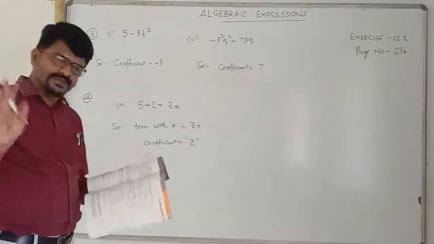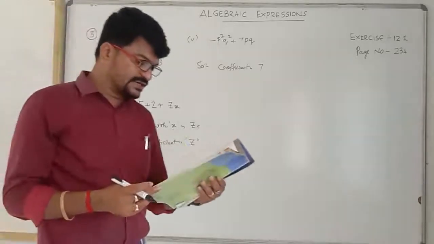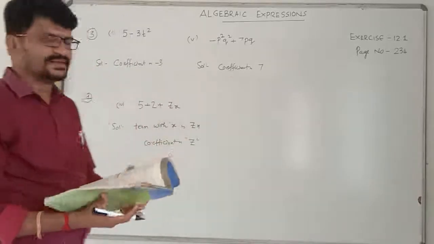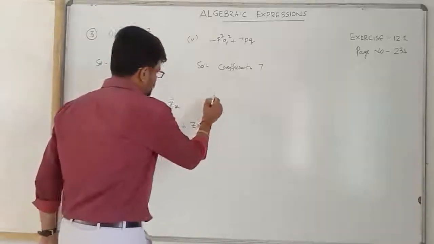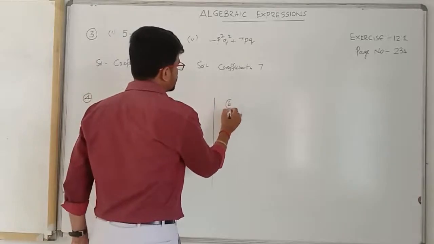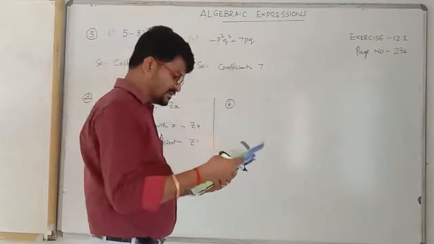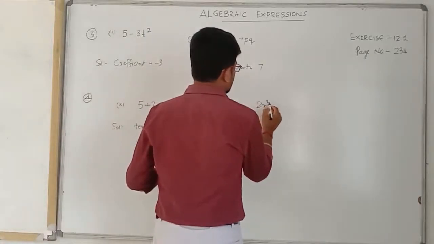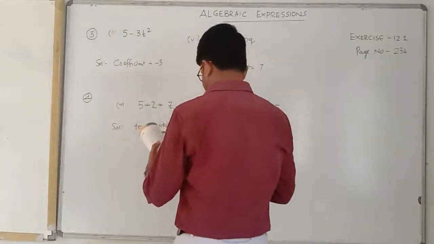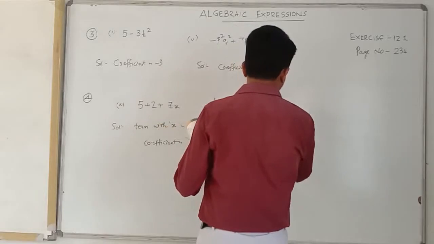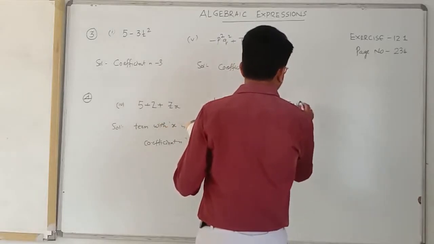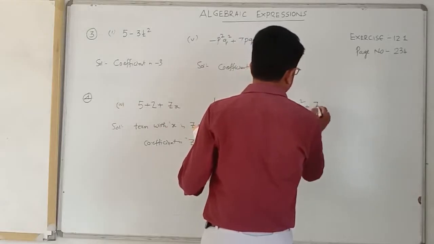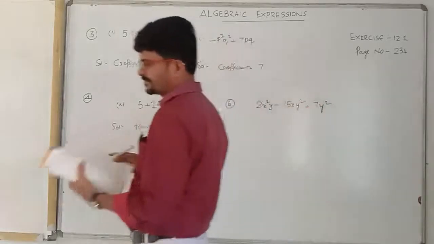So fourth Roman B question. Identify the terms which contain y square and give the coefficient of y square. See, B, and what is the term here? Shall I write 2x square y minus 15xy square plus 7y square.